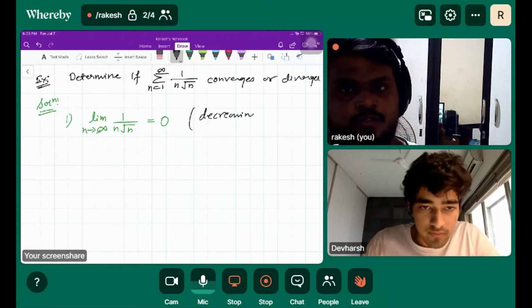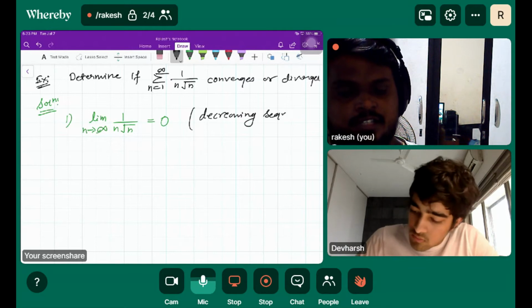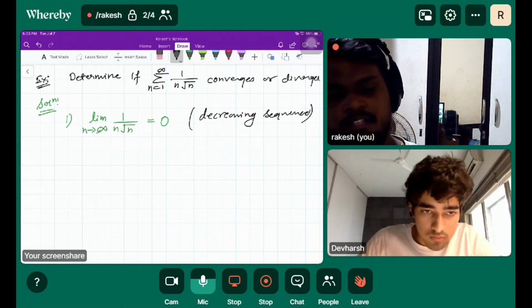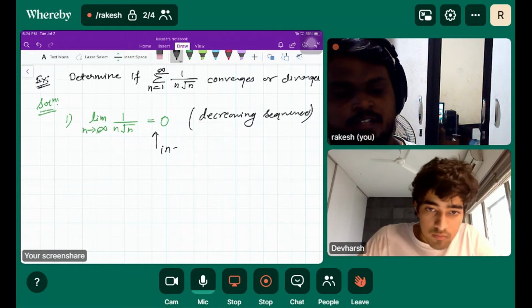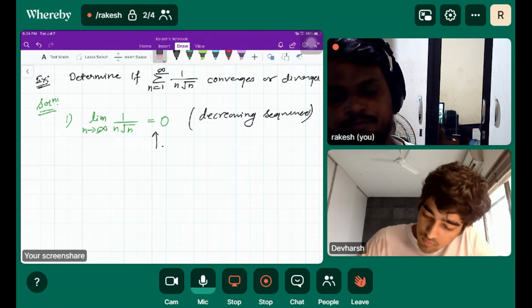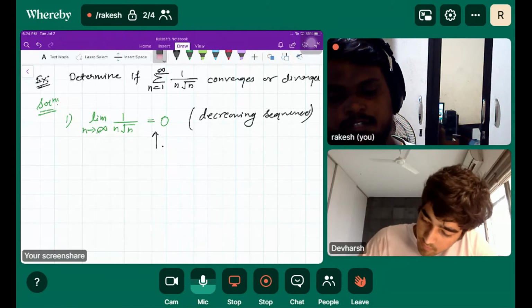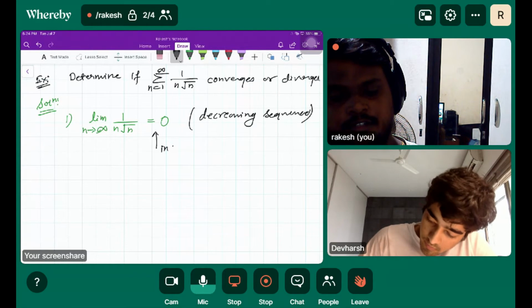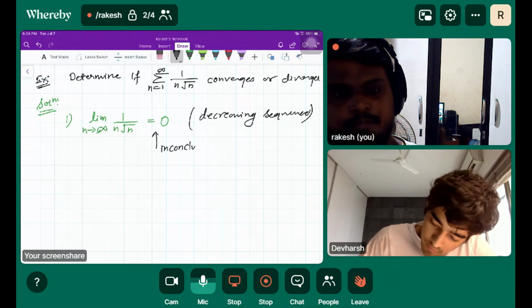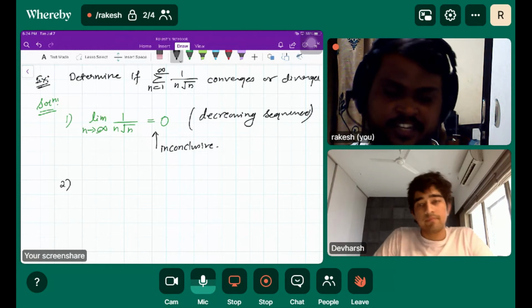If you get zero, it is inconclusive. So this is a decreasing sequence, but this does not prove anything. It is inconclusive.